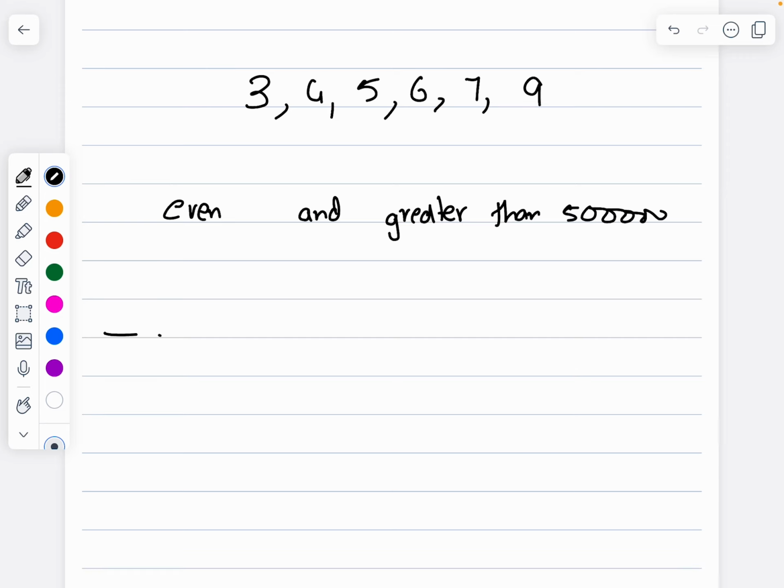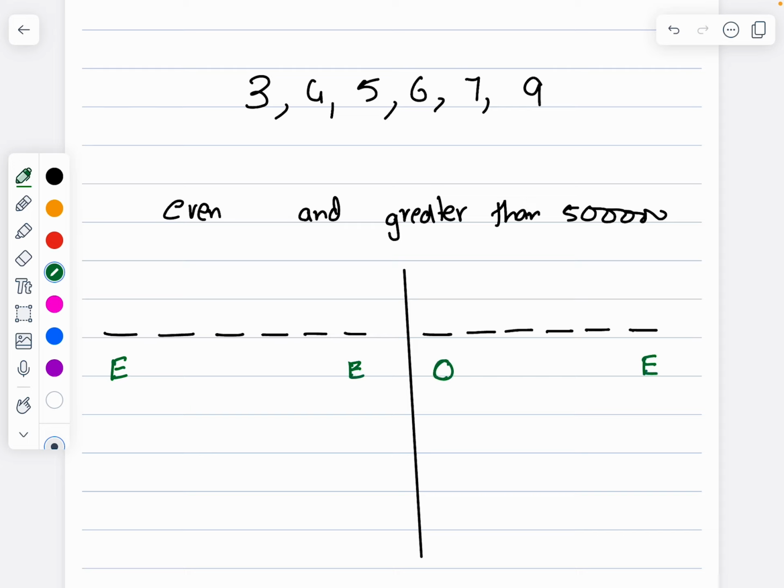So 1, 2, 3, 4, 5, 6. Why have I taken this? This can be an even number, the last digit is an even number, or the first digit is odd and the last digit is even. Now the last digit is even, so it can be 4 and 6. There is only one way.